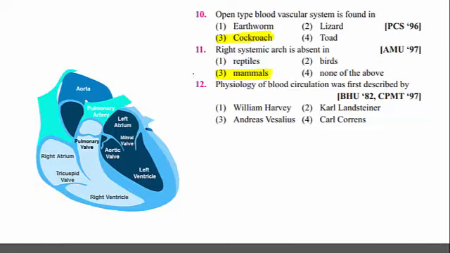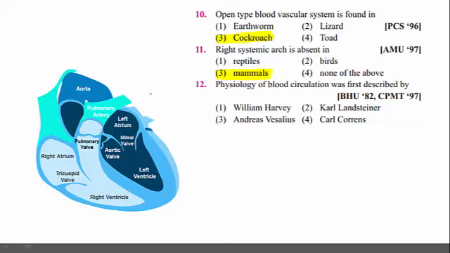So let us elaborate the term right systemic arc. What is that systemic arc? Systemic arc is nothing but a pair of blood vessels found in the tetrapods. Again, the terms are related to the animal kingdom only.